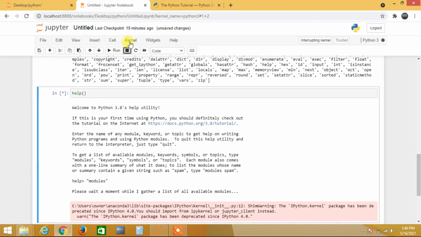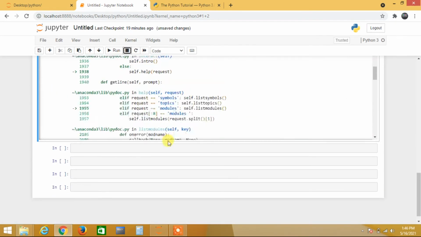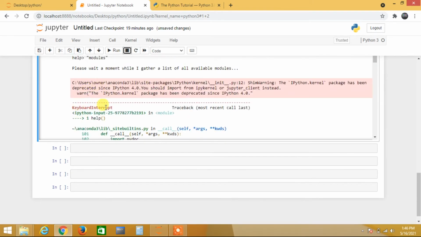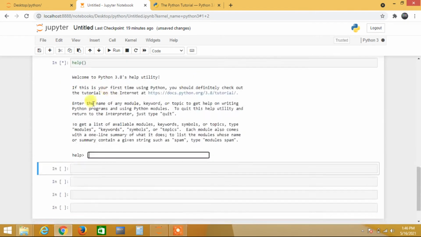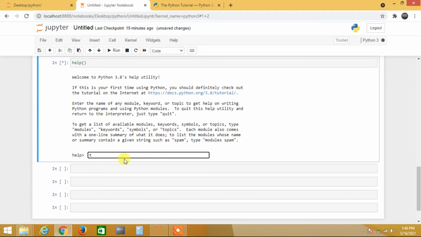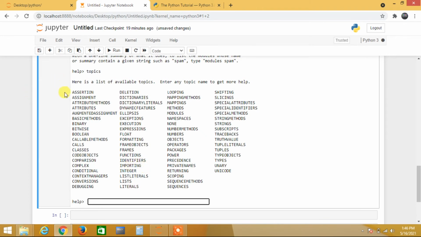It is still running. See, I stopped this one. So see what it is getting, keyboard interrupt. So I just interrupted, right? So when I write again, I just want to run. Then when I go to topics, type here topics. When I type topics, these are the topics there.